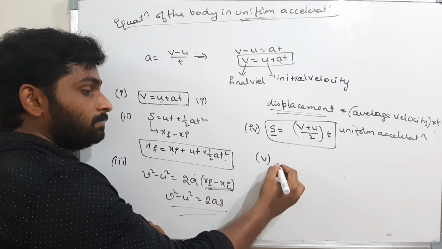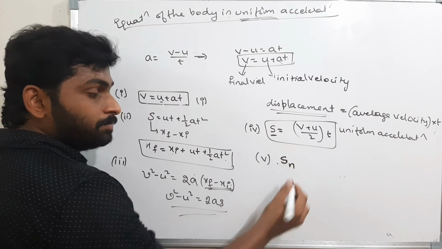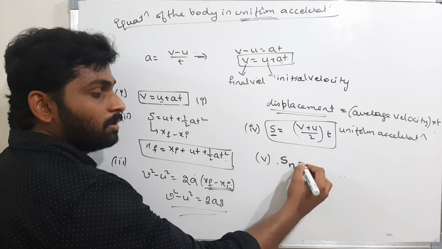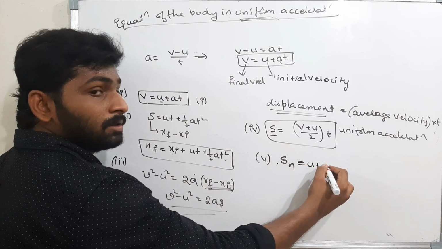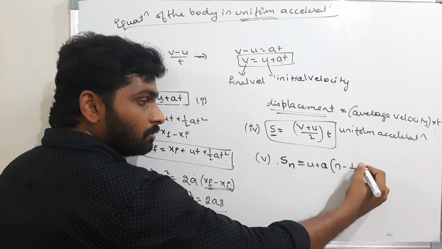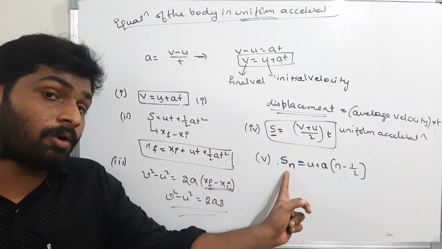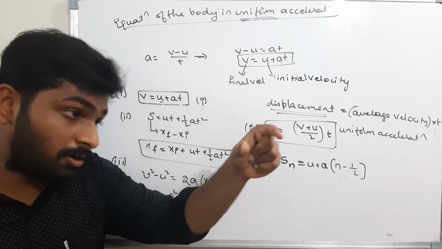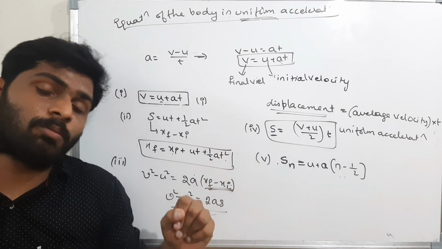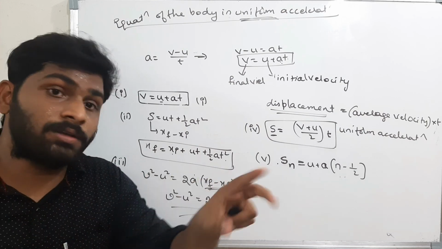What is it? Displacement traveled by the body in nth second is given by the formula u plus a into n minus 1 by 2. See here, the displacement traveled by the body in nth second means in a particular second, not till 5. If they told to find displacement traveled by the body in 5th second, that means only in the 5th second, not from 0 to 5 seconds.